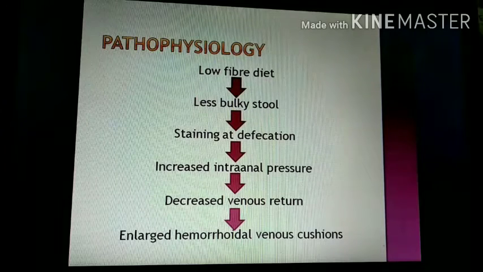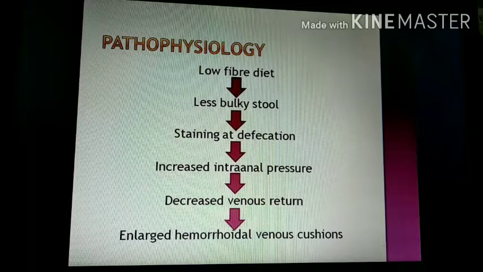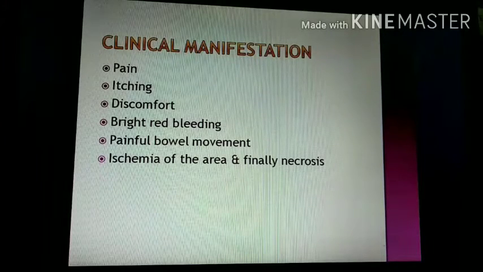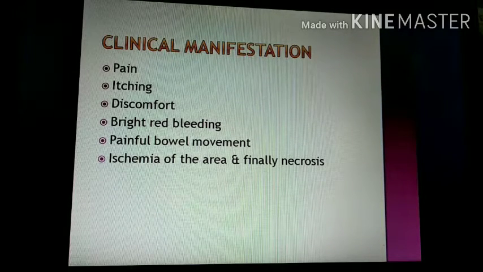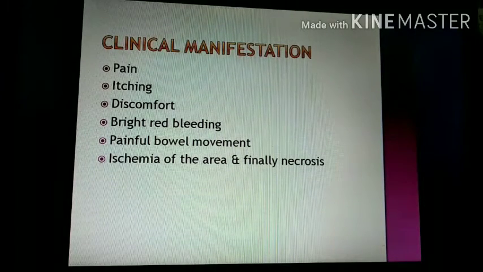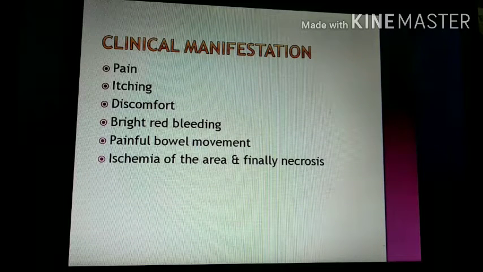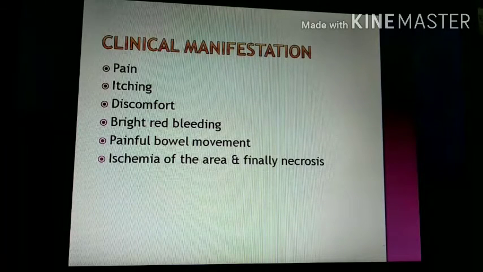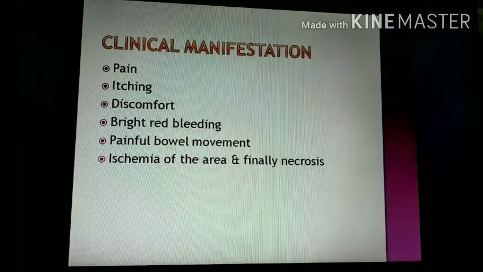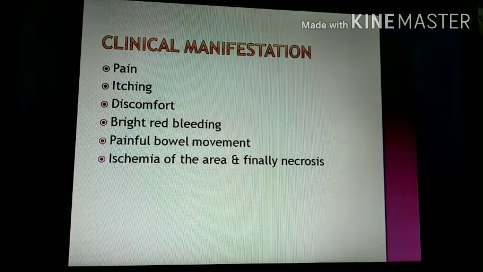इफ द पर्सन स्टेन एट डेफिकेशन, दैट इट इंक्रीजेस इंट्राएनल प्रेशर, which decreases the venous return and causes the hemorrhoidal vein to swell. After that, the clinical manifestation symptoms include pain in the anal area or rectal area, itching, discomfort, bright red bleeding. Bleeding is seen in most of the cases in the internal hemorrhoid rather than the external hemorrhoid. Painful bowel movement and ischemia of the area, which may finally lead to necrosis.